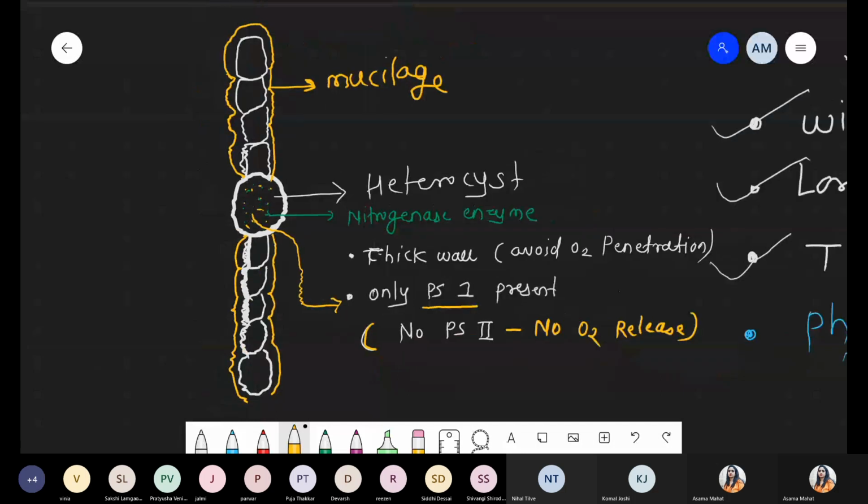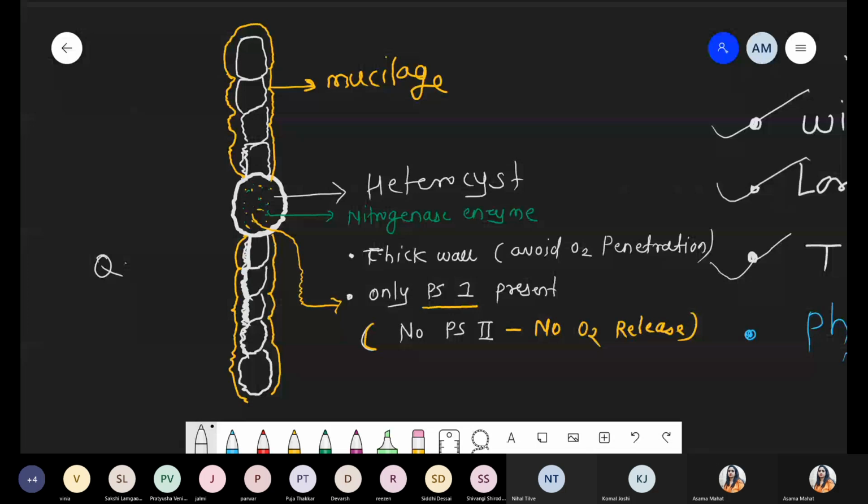Please remember this point, this point is very important. The typical structure of the heterocyst: it has a typical structure without mucilage, and a thick wall is present. Why does it maintain the thick wall? Because it avoids the entry of oxygen. No oxygen penetration. If oxygen does not enter, ultimately the nitrogenase enzyme works very efficiently.